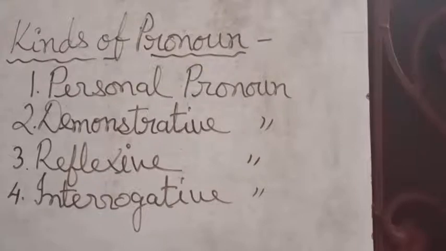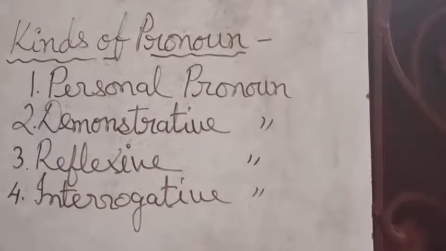Now, as you know, pronouns are the words which are used in place of nouns. When you want to write something about a particular noun, you don't repeat the noun again and again. Like if you want to write about Rahim: Rahim is a good boy, then Rahim reads in class 2.